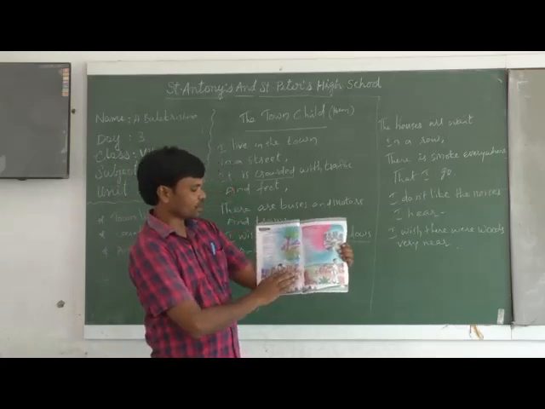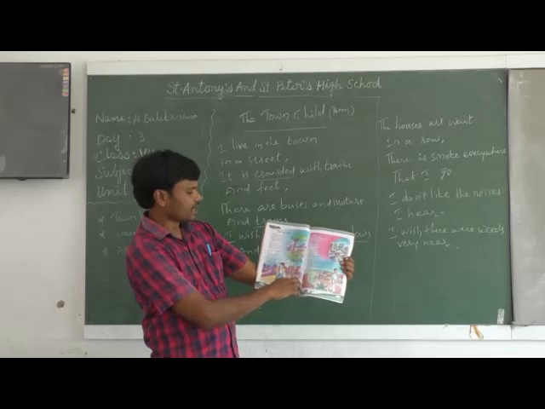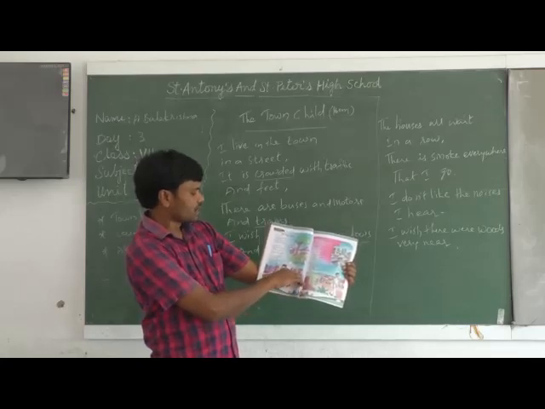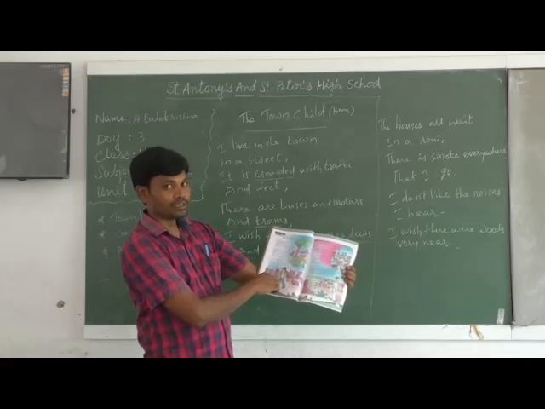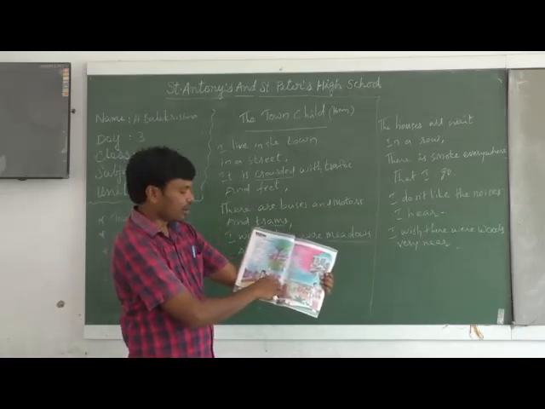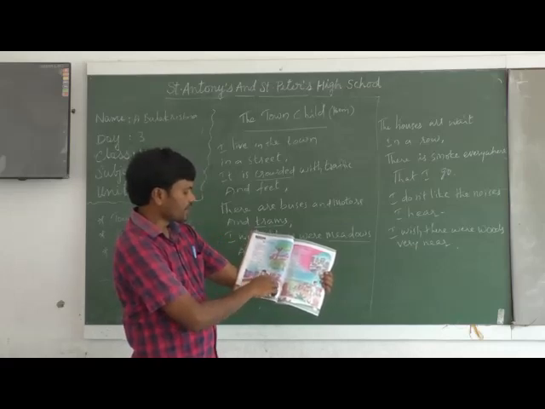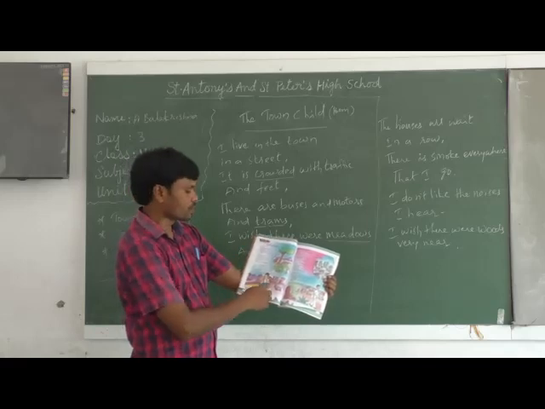You can see the picture in the book. He is imagining the town. You can see there are trams, buses, and buildings. They are constructed in a line. All the houses are in a line, as if they are waiting to receive somebody.